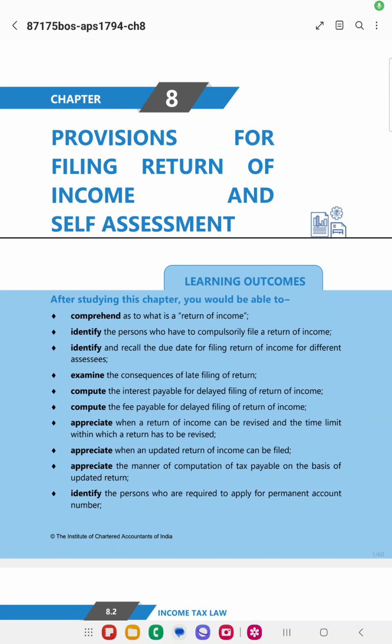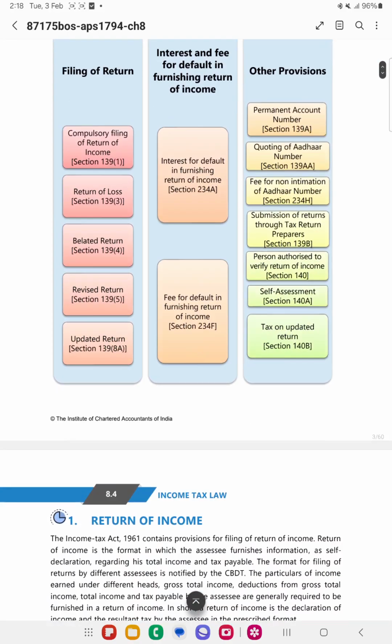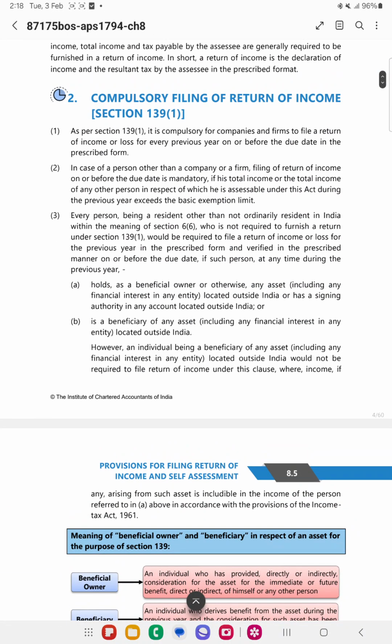Afternoon everyone, we are going to discuss the chapter on provisions for filing of the return of income and self-assessment. The first section which we are going to cover is compulsory filing of return of income under section 139(1). So, who needs to compulsorily file the return of income?